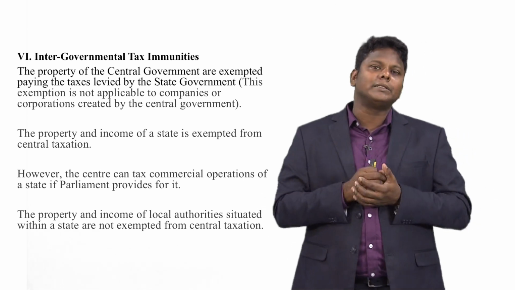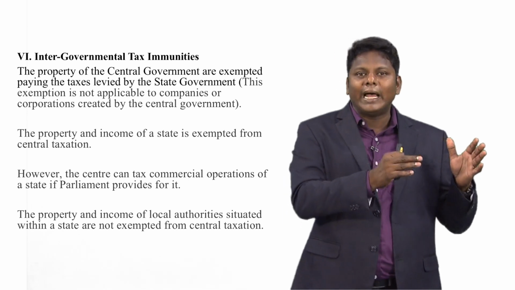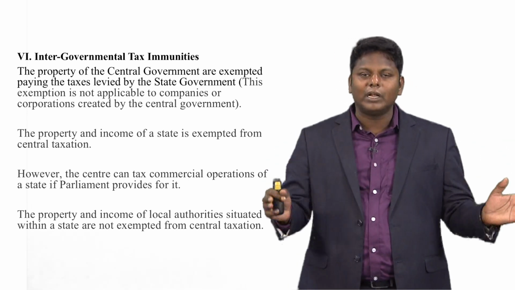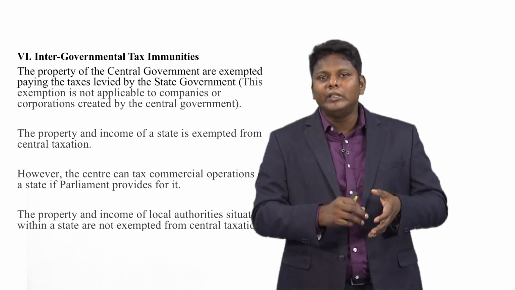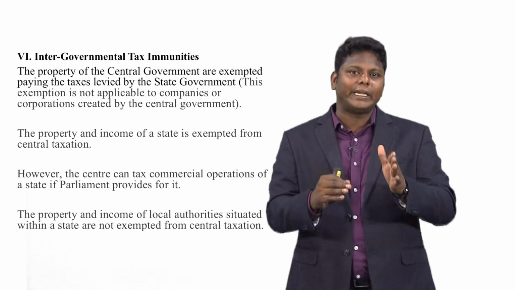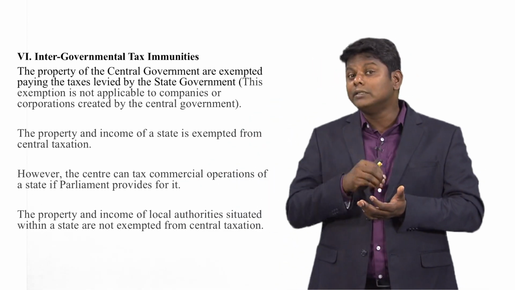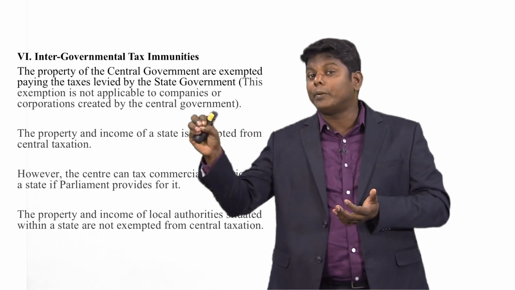Whatever properties are there in the central government, which are in the jurisdiction of any of the state governments, these properties are exempted from paying tax to the respective state governments, because this is the central government's property.